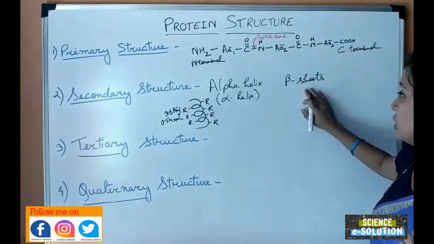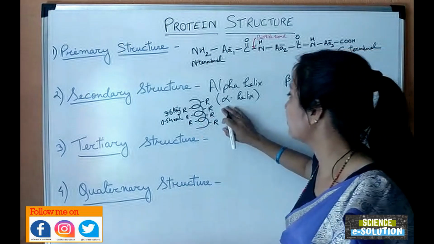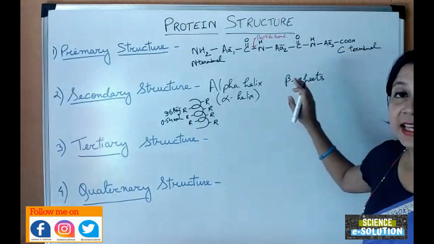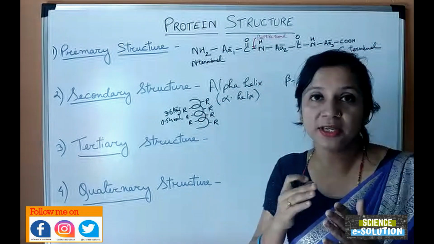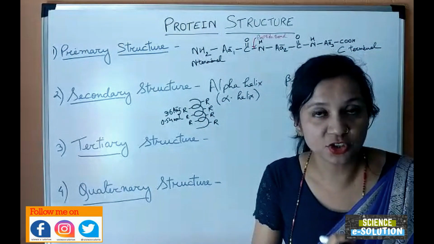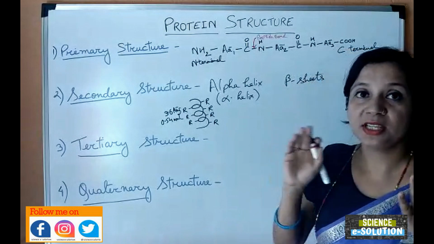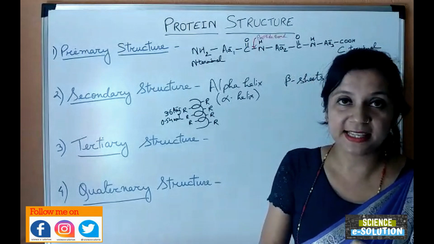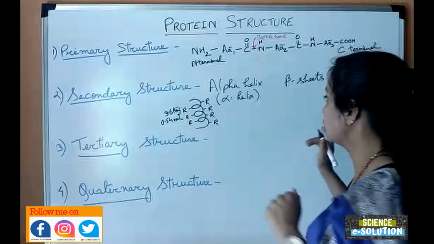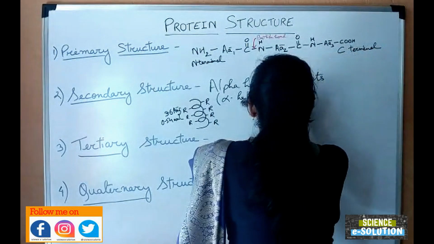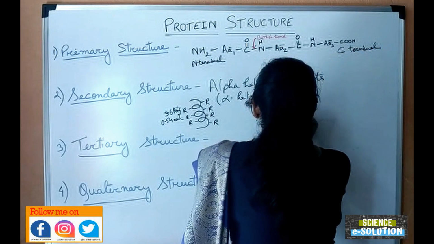Now comes the beta sheets. The main difference between the alpha helix and the beta sheets is that in the alpha helix, the hydrogen bonding is formed between the same polypeptide chain. But in the beta sheets, the hydrogen bonds can be formed between the same polypeptide chains as well as between different polypeptide chains. The structure of beta sheets is like this.